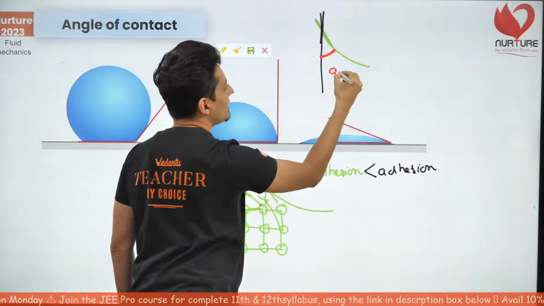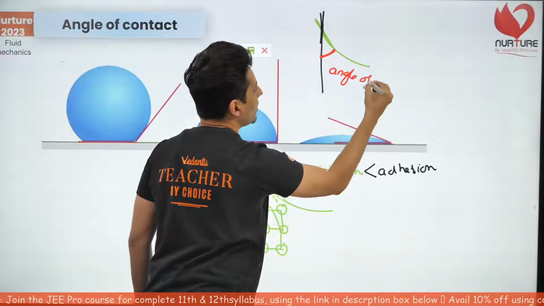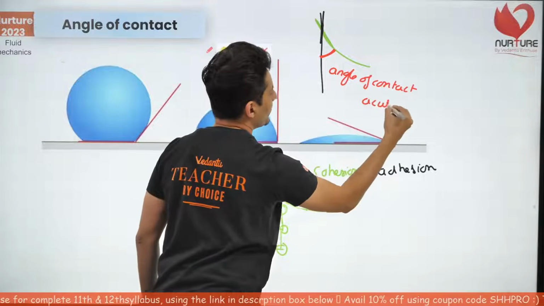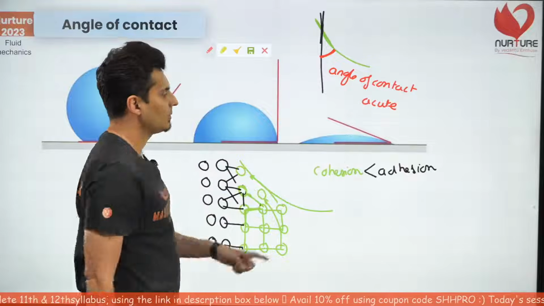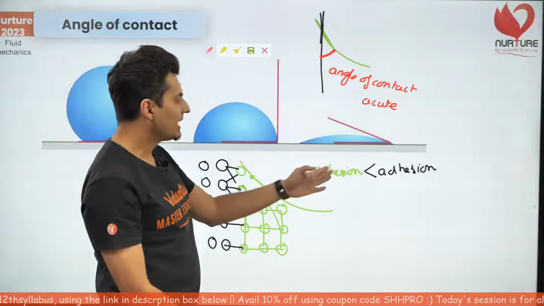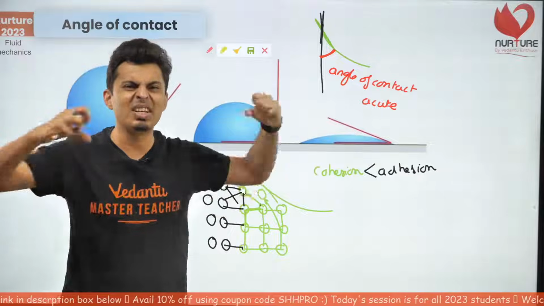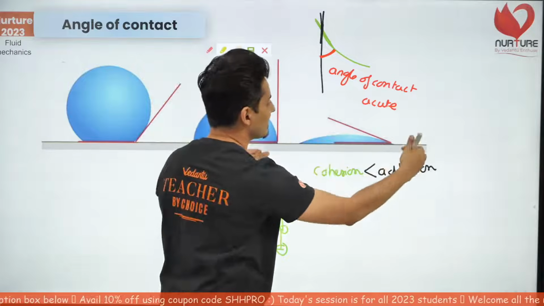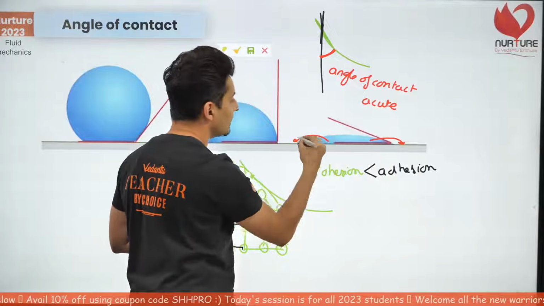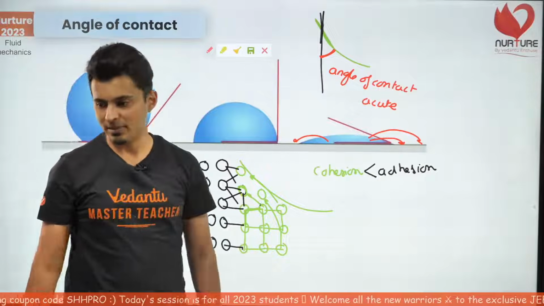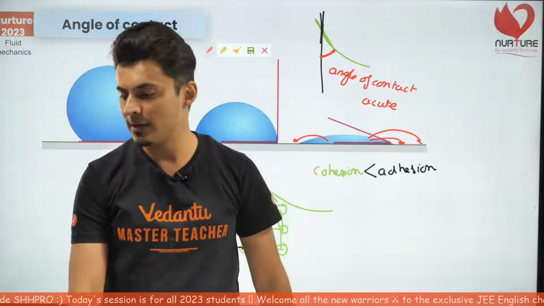So this is basically your angle of contact, and this angle of contact is acute. In this situation, cohesion is weak, adhesion is strong, it sticks. So that's why the liquid surface gets pulled. It prefers sticking to the surface than sticking with each other. I hope this is clear.